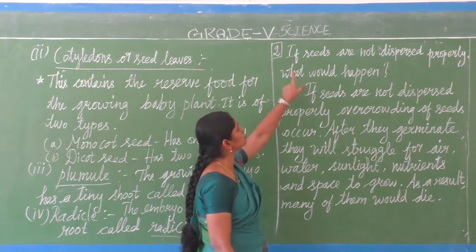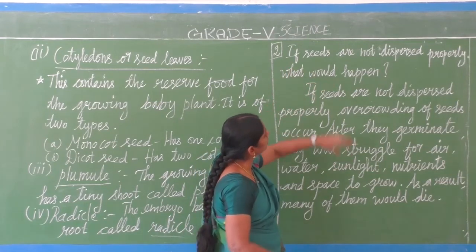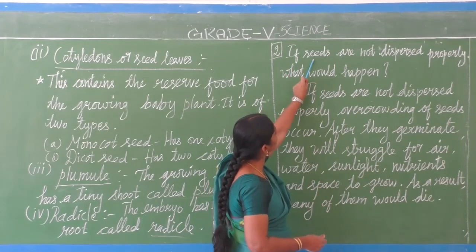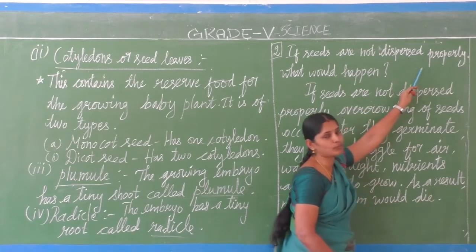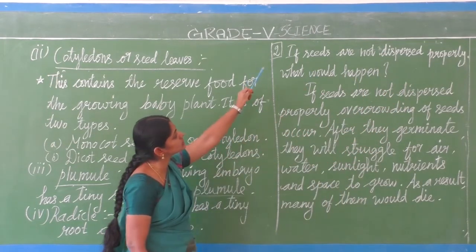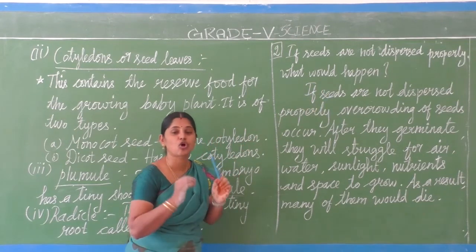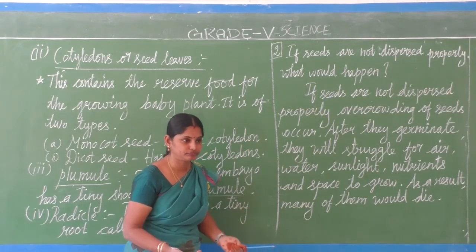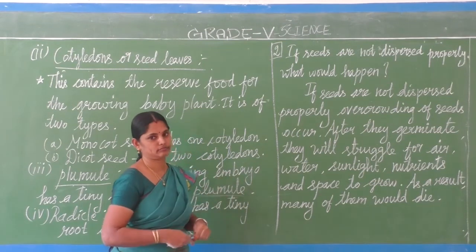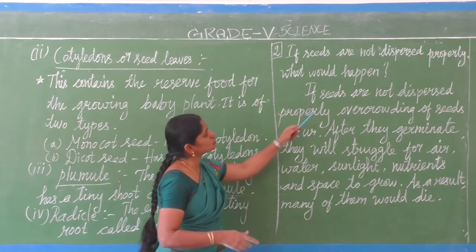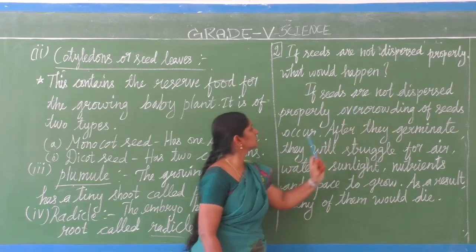Then the second question: if seeds are not dispersed properly, what would happen?